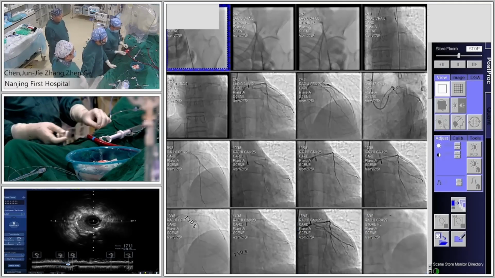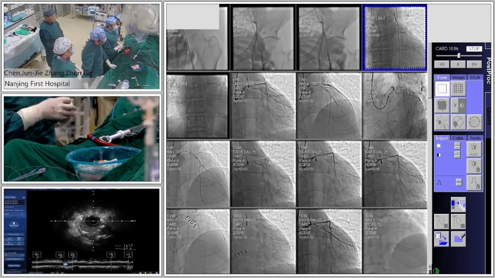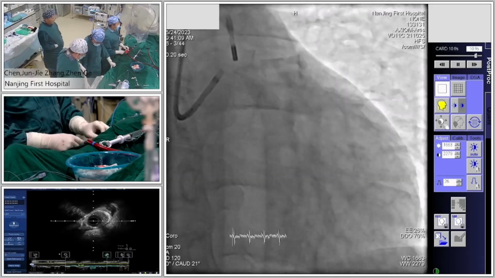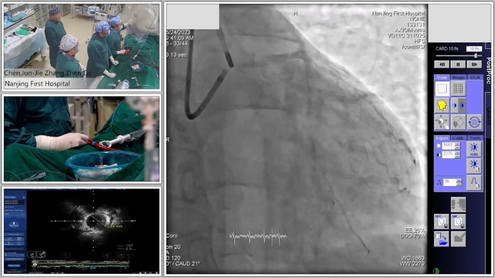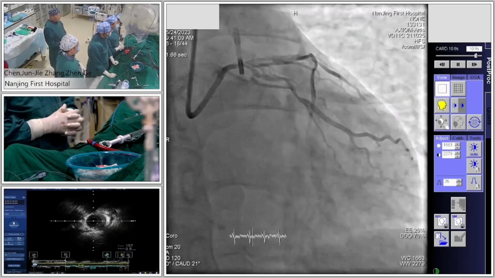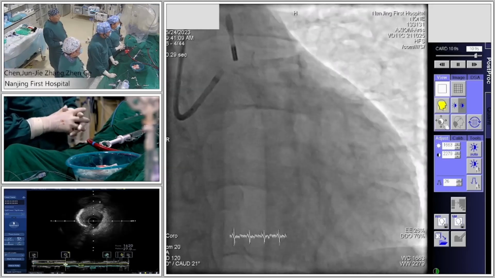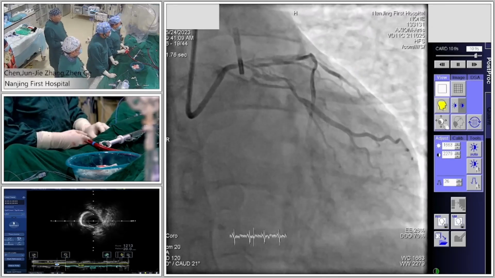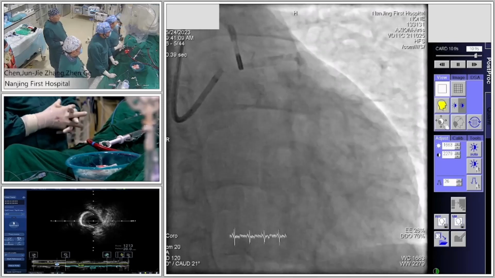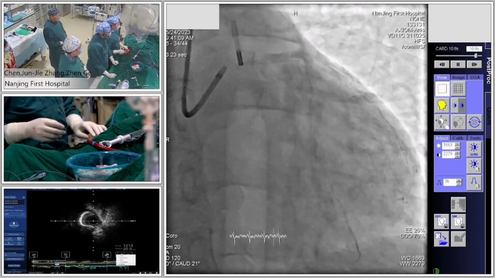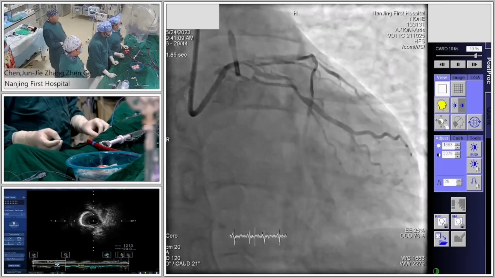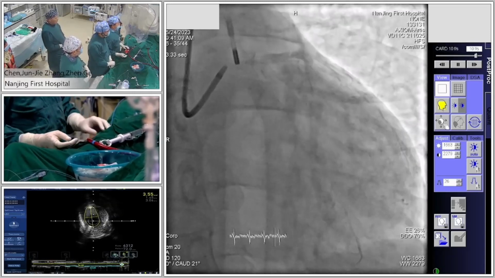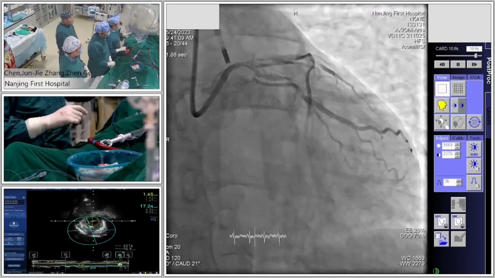Okay, I will show today's angiogram. This is an AP caudal view. We can see from the distal left main the calcium, very severe calcium, and it involves the distal left main and the ostium of the circumflex, and involves LAD. It is a diffuse lesion from the ostium of the LAD to the distal LAD. From the caudal view, we can see this lesion is very challenging.